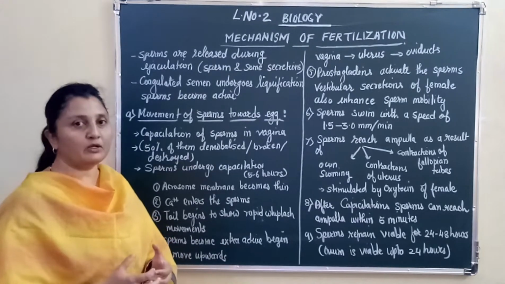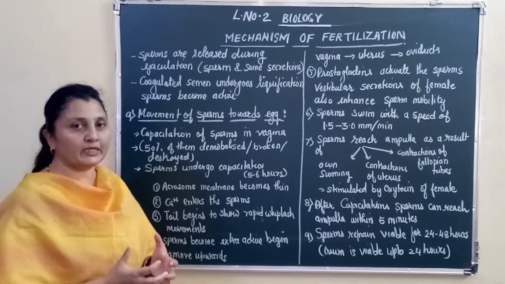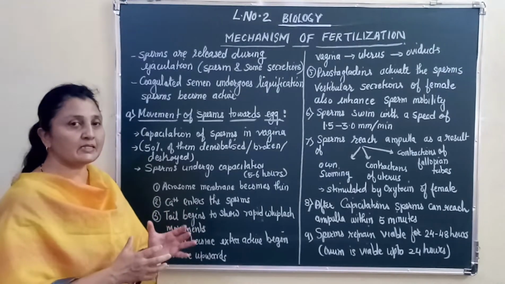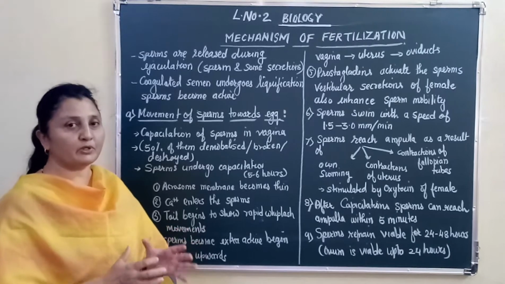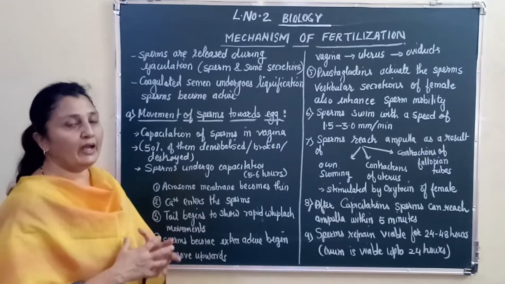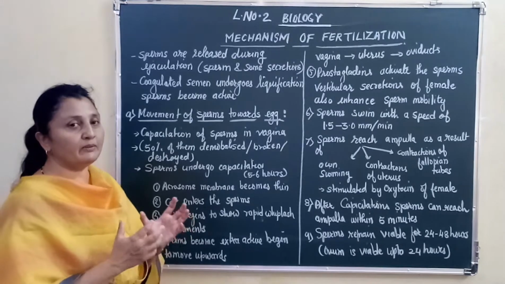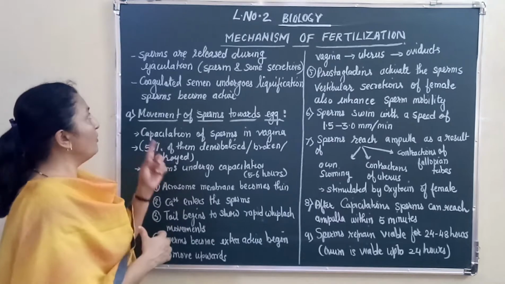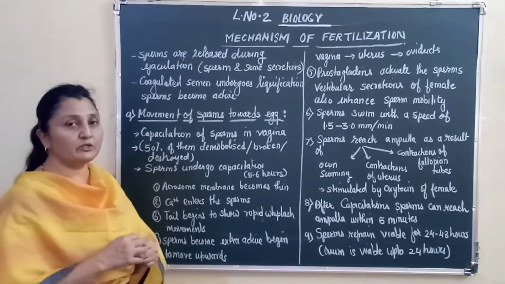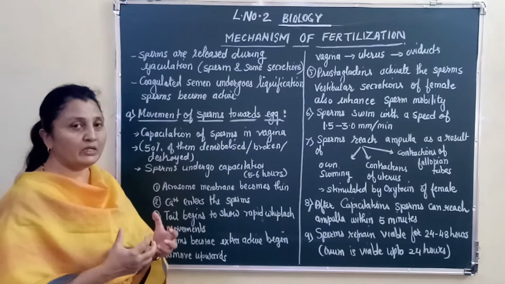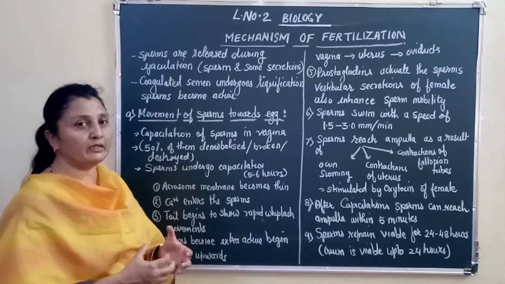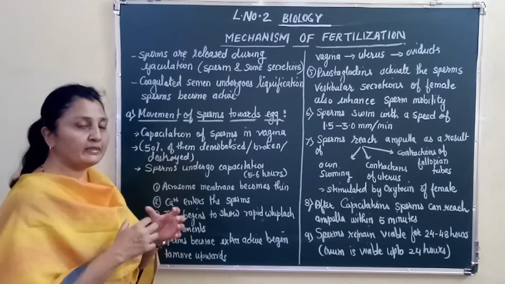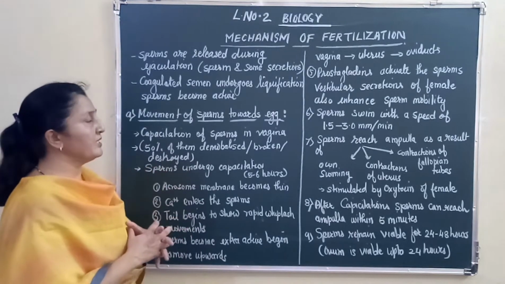Students, let's talk about the mechanism of fertilization. This mechanism of fertilization is the step-by-step process of fertilization, and we are going to learn the mechanism in detail. The mechanism begins when the sperms are released due to ejaculation. So, when will the sperms get ejaculated? When a male is involved in sexual intercourse, at that time the sperms will be ejaculated.